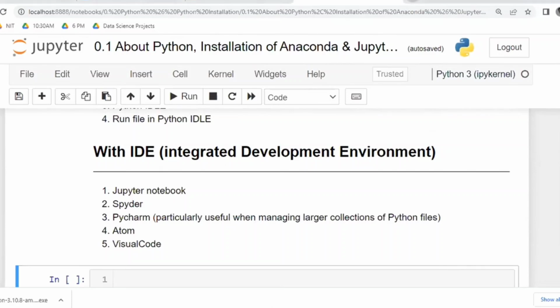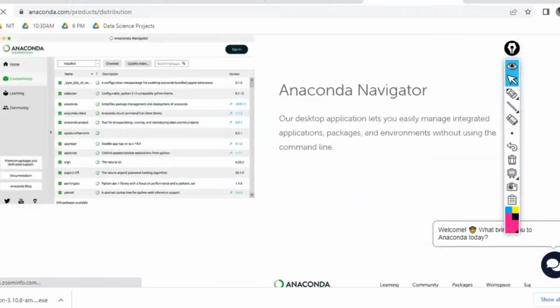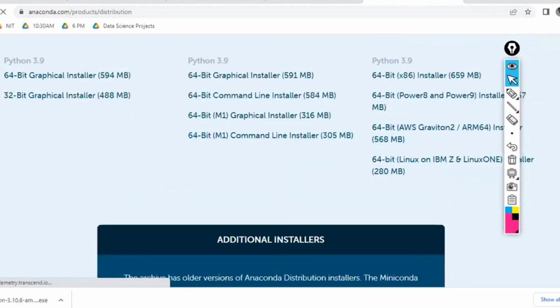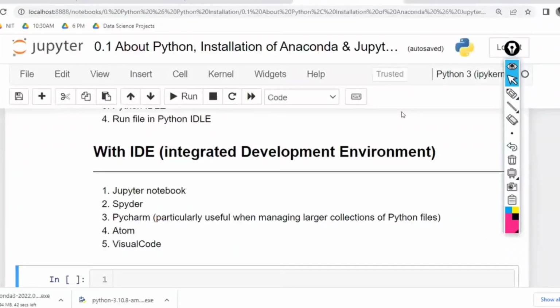Now, what I'm going to do here is install Anaconda. Just go to the website anaconda.com, click on products, Anaconda distribution, and scroll down till the end. Once you click on this, it is going to be 594 MB, and then next, finish. The other ones were the same, but they took less time because they were 20 MB, 30 MB. Now this is 594 MB, so it will take time to download and also to install.